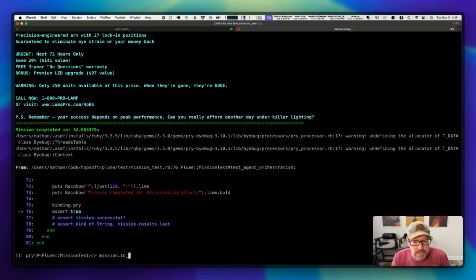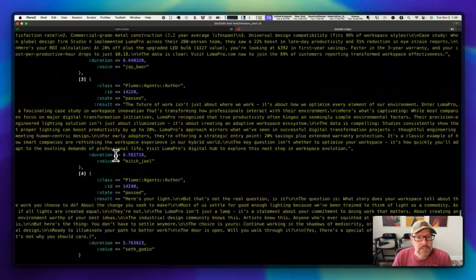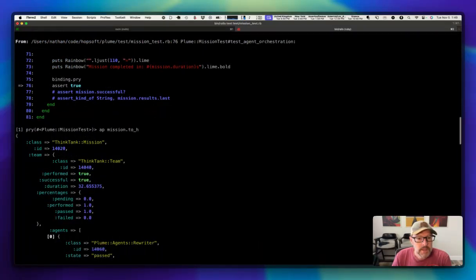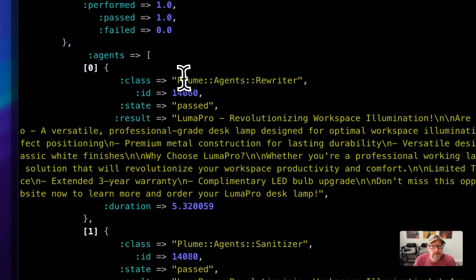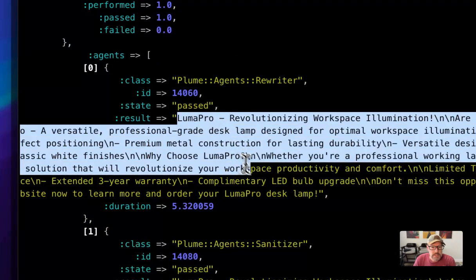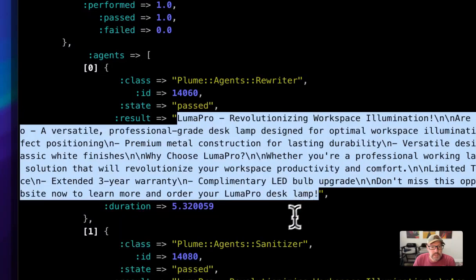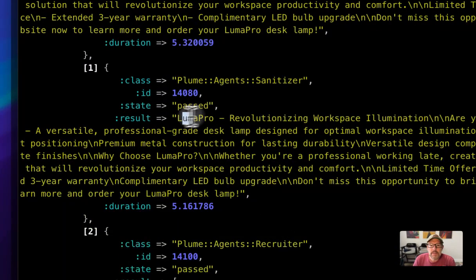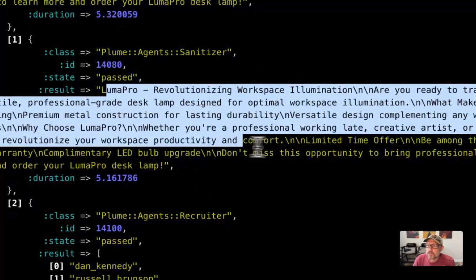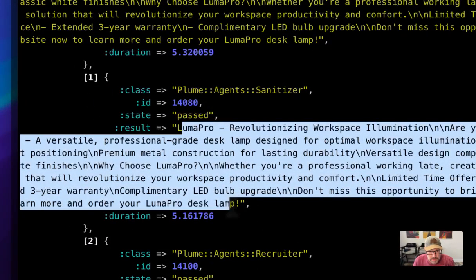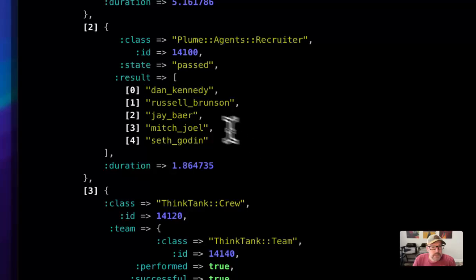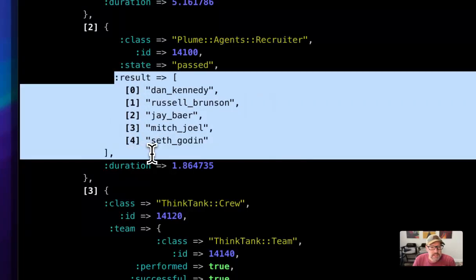And then one last little bit on this demo is we'll just take the mission itself and tell it to print out as a hash, and we'll awesome print that and take a look, and we can see this thing as it runs through. So here we are on a mission, and we get the rewriter, and this was the response that came back from the rewriter. Then we got the sanitizer, and I don't know if it really cleaned up too much, maybe a little bit in there, but that's just for the sake of demo purposes here. Then we hand it to the recruiter, and you can see the result that the recruiter gave us back. It said those are the best authors that should give this thing a stab.